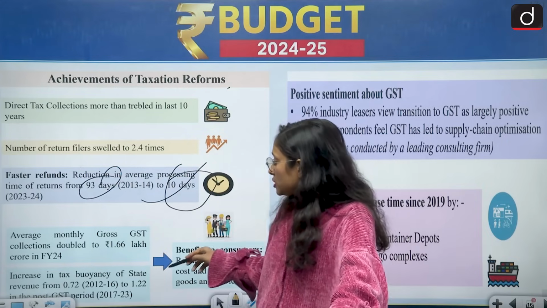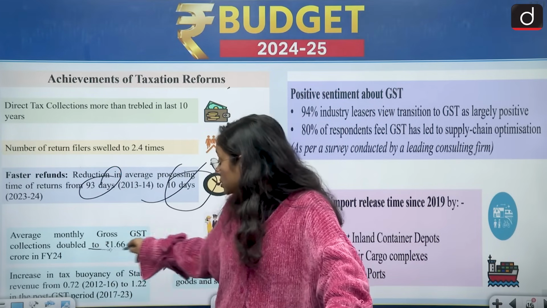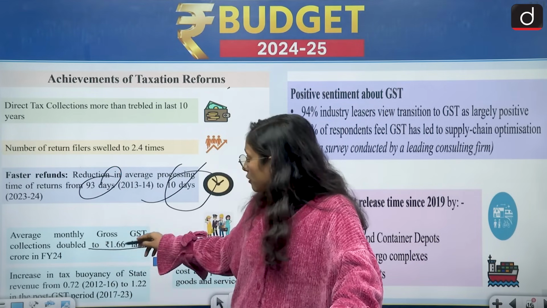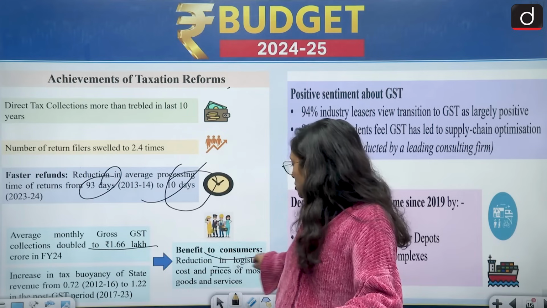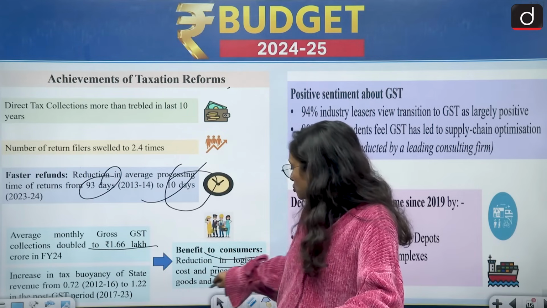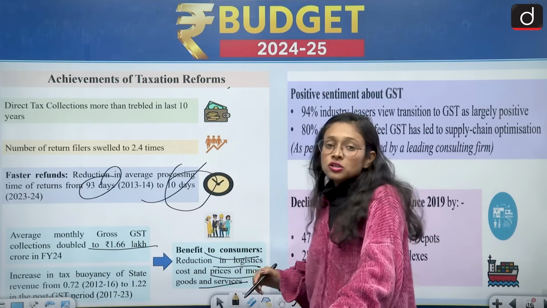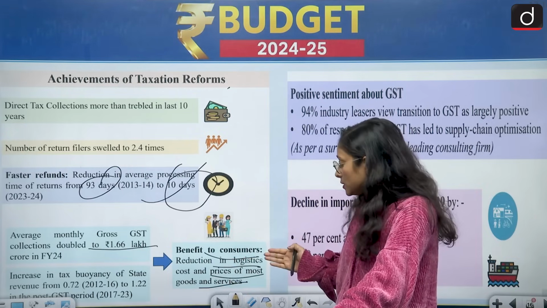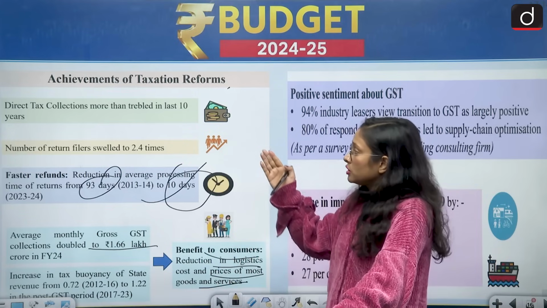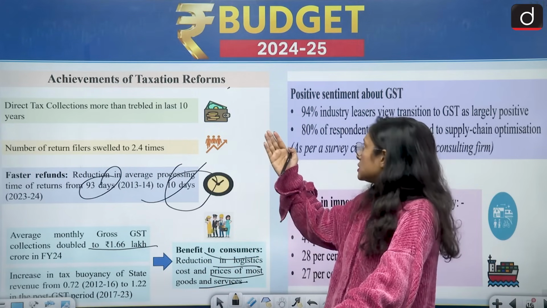Average monthly gross GST collection has doubled, which is rupees 1.66 lakh crore, and a benefit to consumers through reduction in logistics costs and prices of most goods and services. So because of the taxation reforms, we have got benefit from the logistics costs.